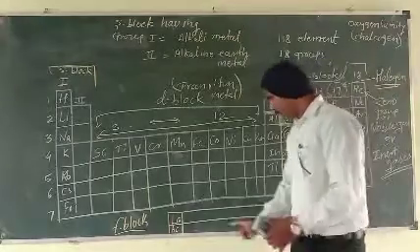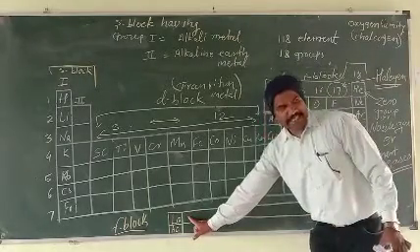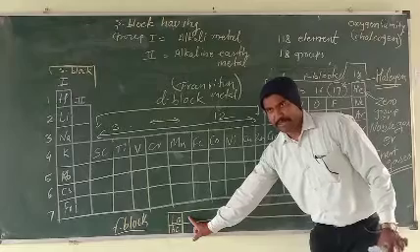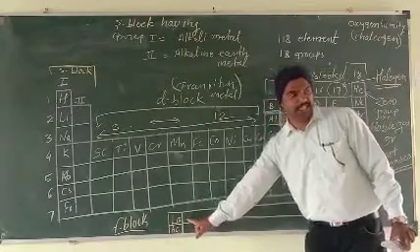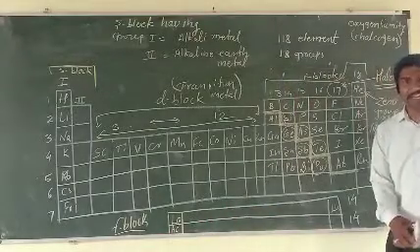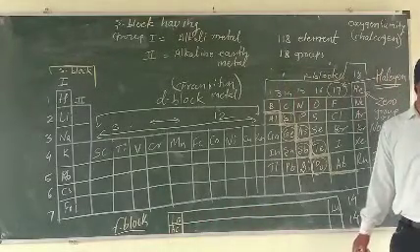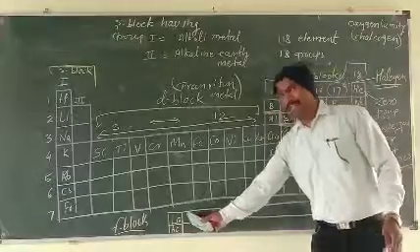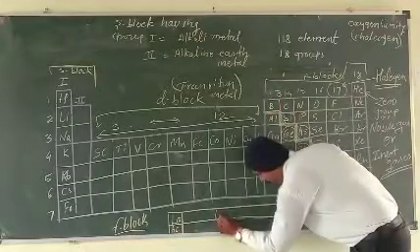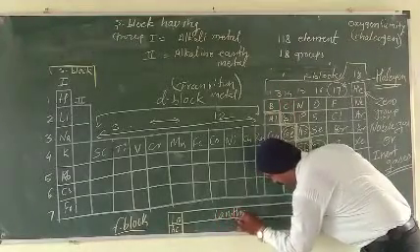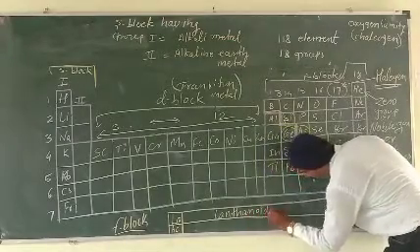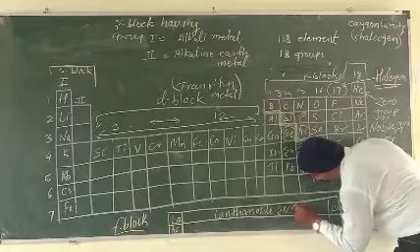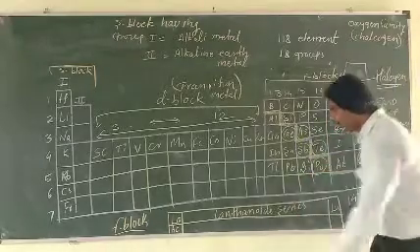The series that starts next to the lanthanum element is called the lanthanoid series. Which series is this? Lanthanoid series.